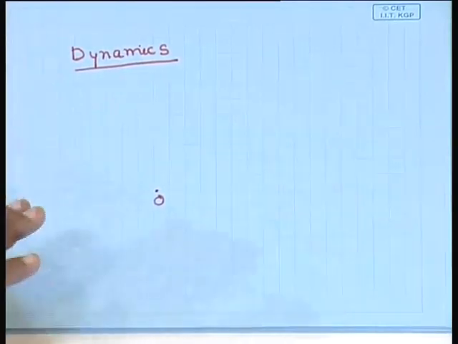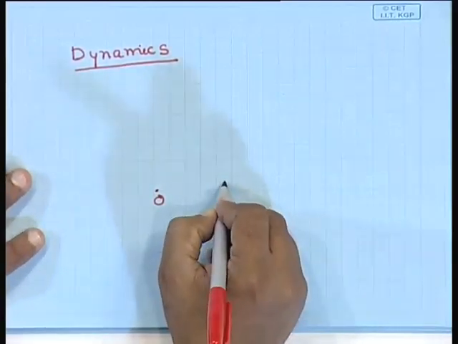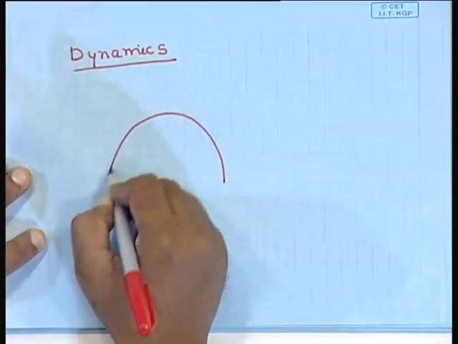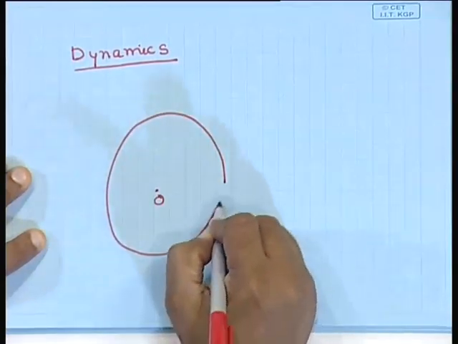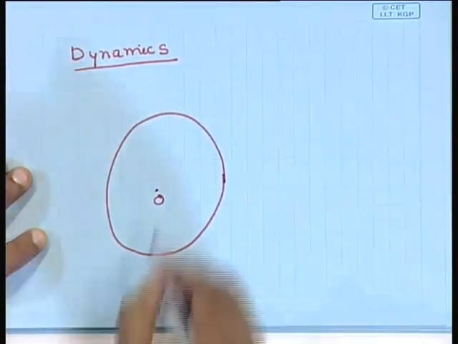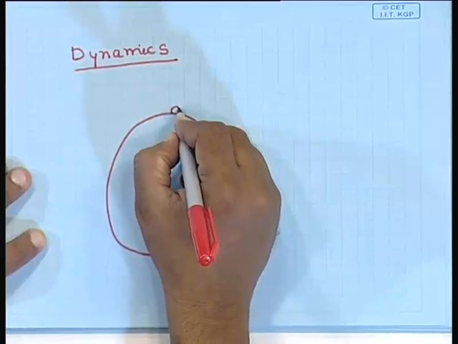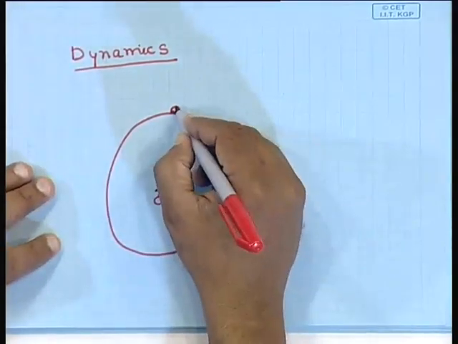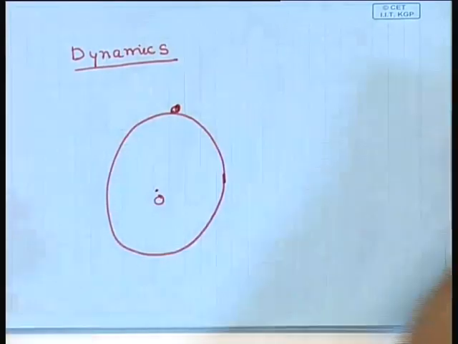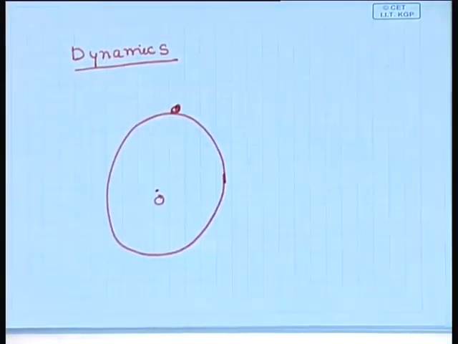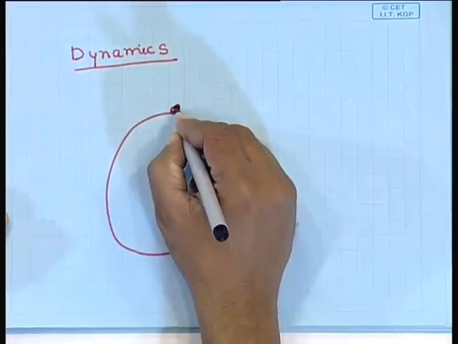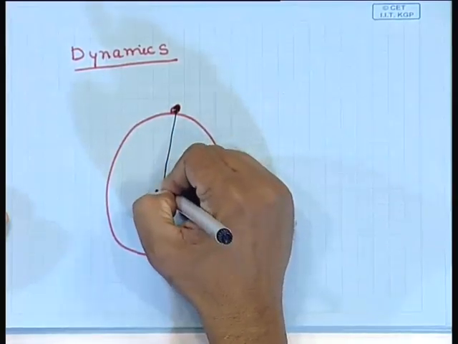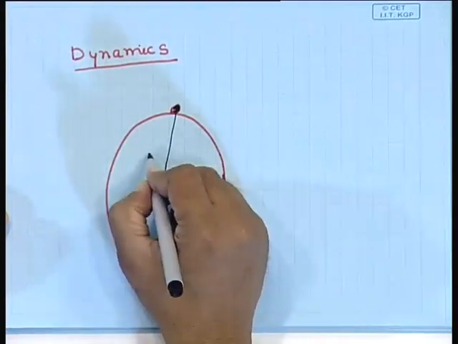The observer is at rest, and let us take up a spherical part of the universe, and we would like to study the motion of a test galaxy, a test particle, on the surface of this spherical part of the universe of radius r. So, we are considering a galaxy at a distance r.